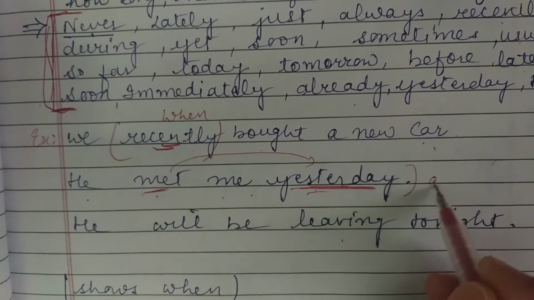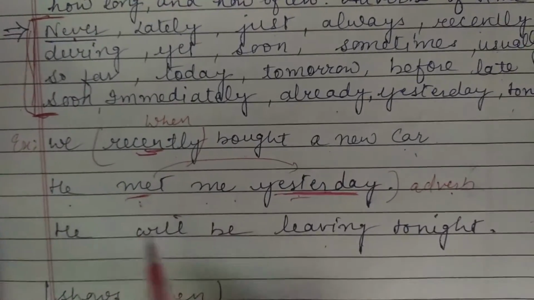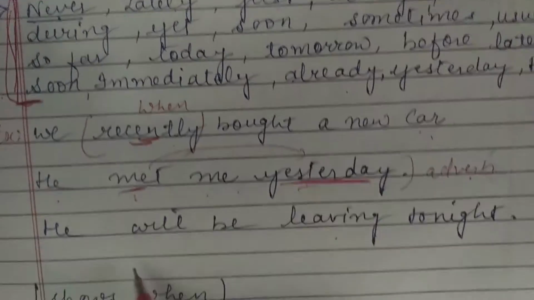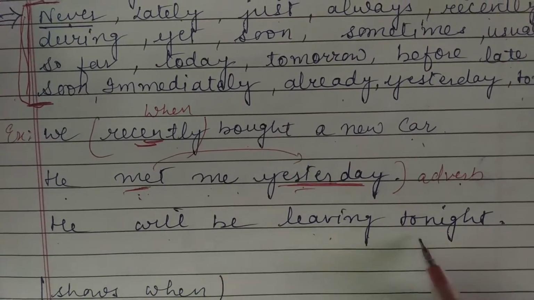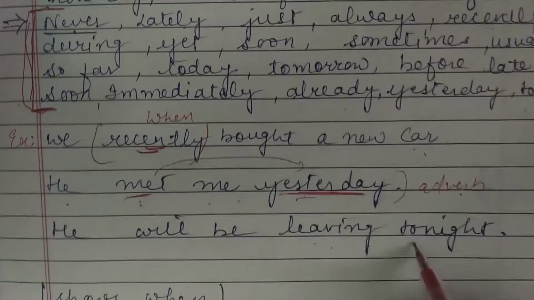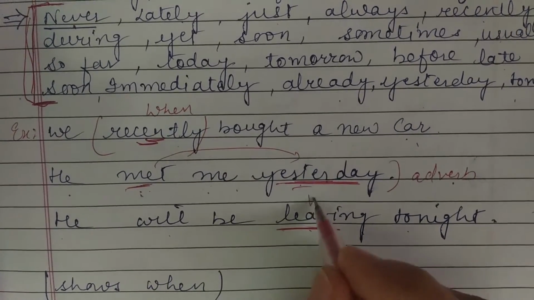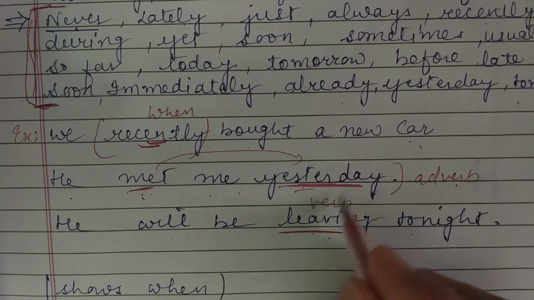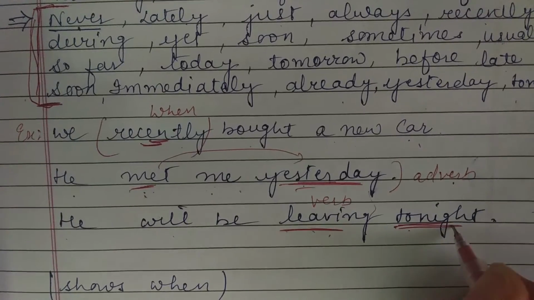This adverb is adding to the meaning of the verb. In the next sentence, he will be leaving tonight. When will he be leaving? The verb is being modified by the word "tonight."